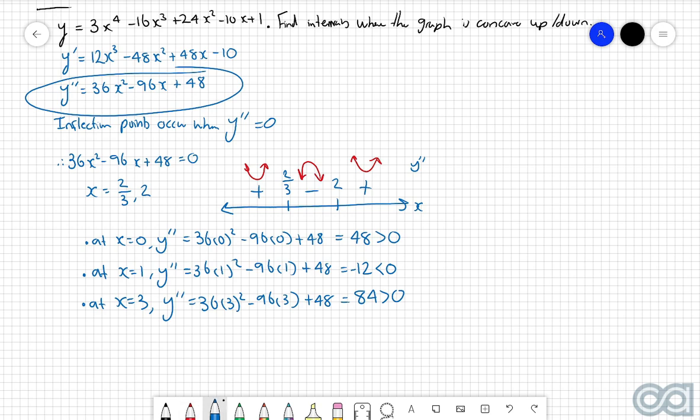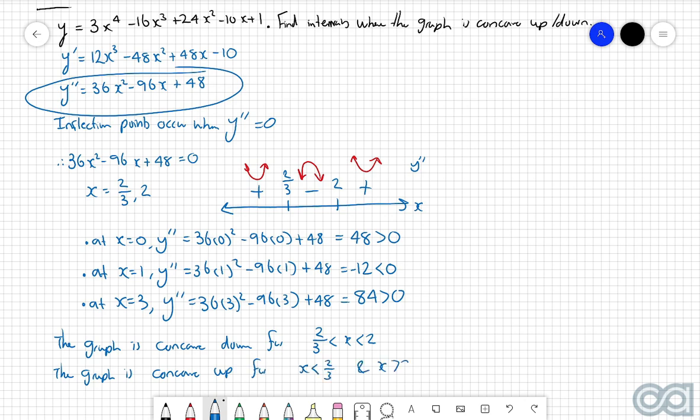So now by writing this information as a final sentence, we can say the graph is concave down for 2/3 less than x less than 2, and the graph is concave up for x less than 2/3 and x greater than 2. The reason again why we have to write this one in separate notation is because these two intervals here are completely disjointed, so you have to make sure you do it in two separate interval notations.